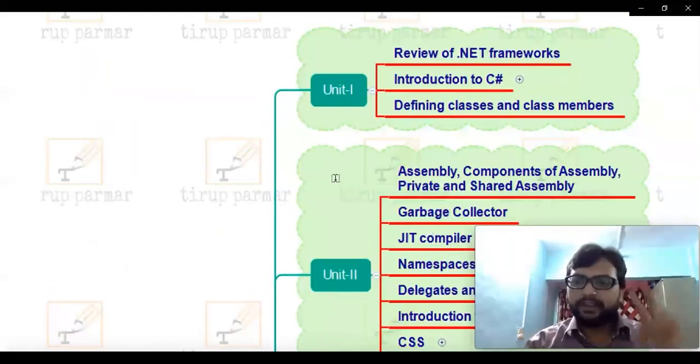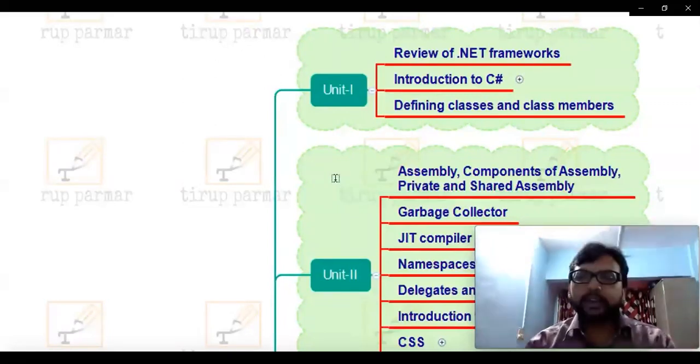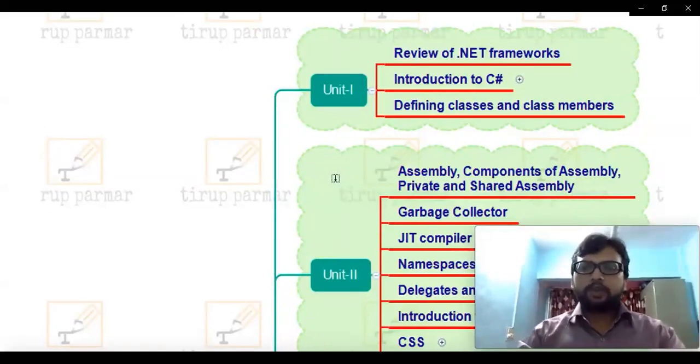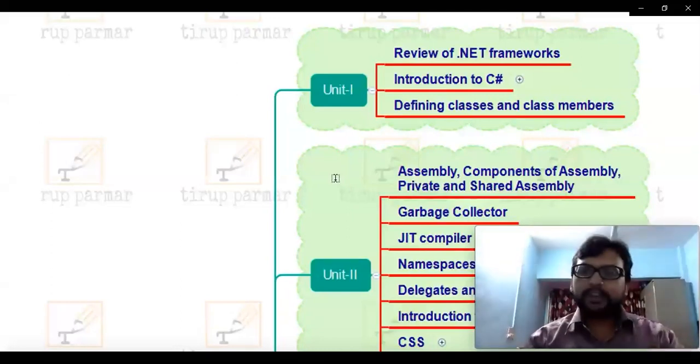So basically we need to study two languages in this particular subject. One is C#. Now C# is a combination of C, C++ and Java language. So the best features from all these languages combine together, and the name which is given to this particular language is C#. I hope this particular point is clear. So you will find syntax which is very much similar to Java. So if you know basic Java, then you can easily code in C#, or if you know C#, then you can easily code in Java as well.